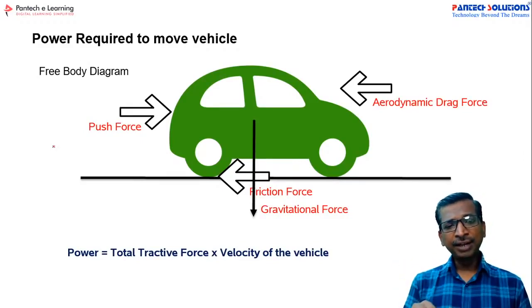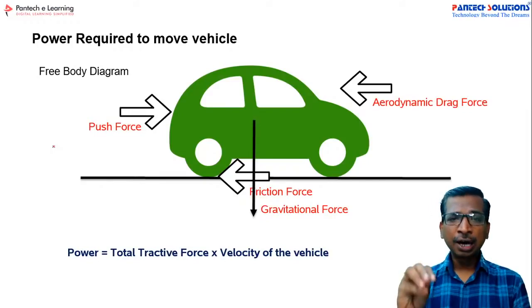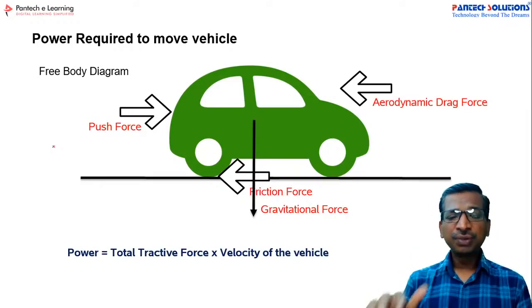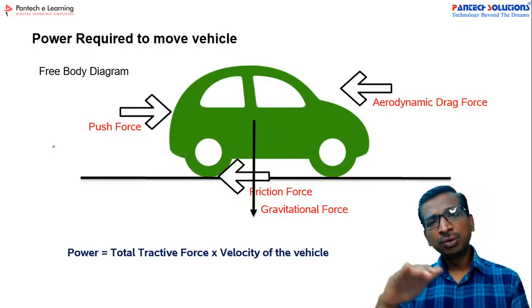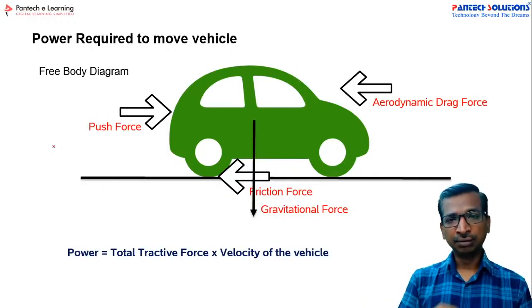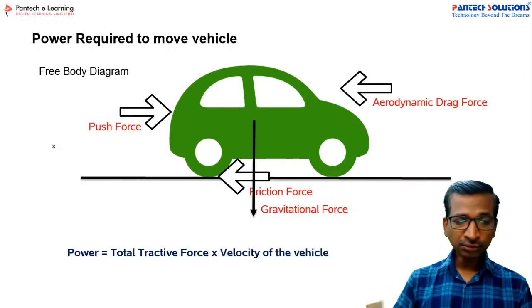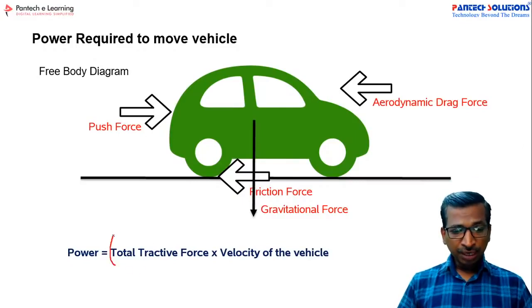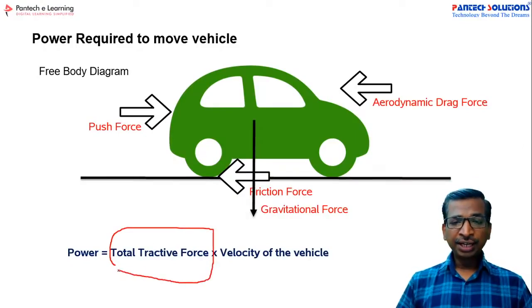So now the point is how much force you should apply. If you apply a force to overcome the friction force, then only the vehicle will move forward. Otherwise the vehicle will move in the reverse direction. So here the total tractive force needs to be calculated to drive your vehicle in the forward direction.